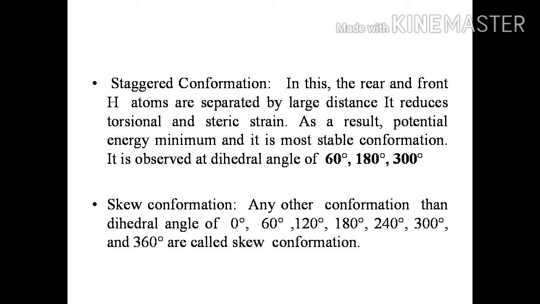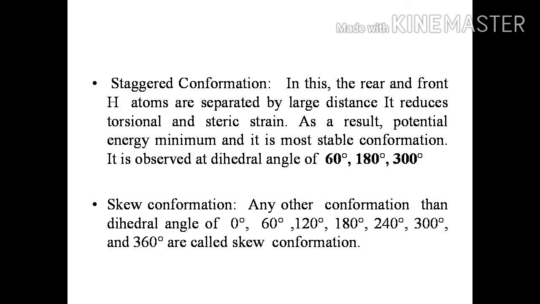The second type of conformation is staggered conformation. In this, the atoms attached to rear and front carbon atoms are at maximum distance from each other. This reduces the torsional strain and steric strains, as a result of which potential energy becomes minimum and it is the most stable conformation. It is observed at dihedral angle of 60 degree, 180 degree and 300 degree. Thus, the eclipsed conformation is least stable and staggered conformation is most stable, and hence these two conformations are called extreme conformations.